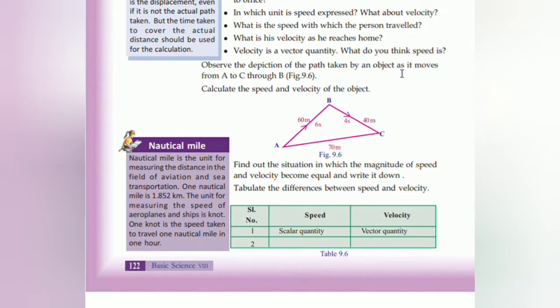Observe the depiction of the path taken by the object as it moves from A to C. How much distance was taken to go from A to C? 70 meter. Nautical mile. What is meant by nautical mile? It is distance traveled.